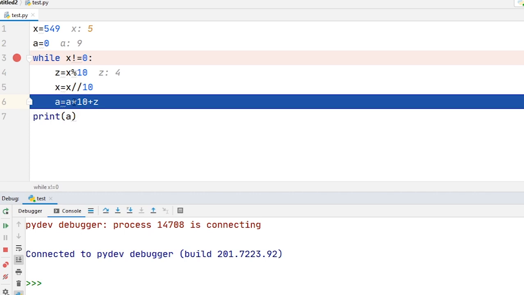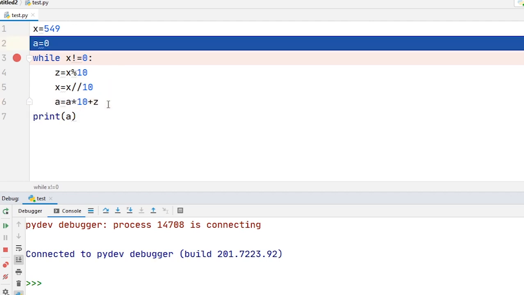Again, a is equal to a into 10 plus z. So right now the value of a is 9. So 9 into 10, that means 90 plus z. The value of z is equal to 4. That means the value of a now 94. Okay. Here you can see 94.